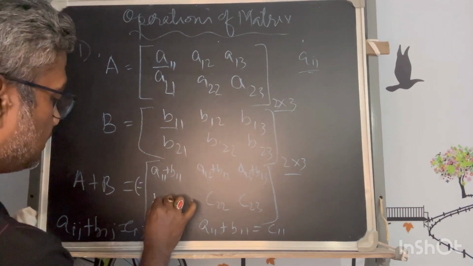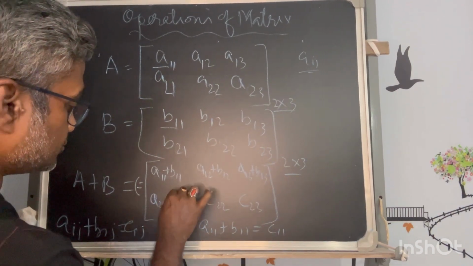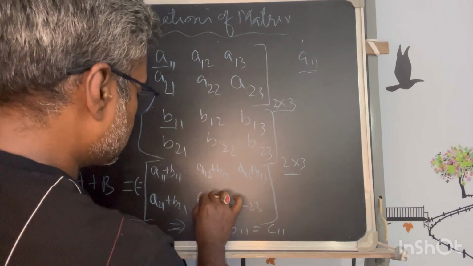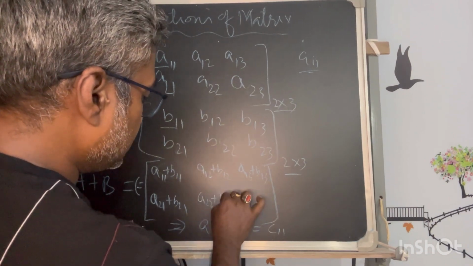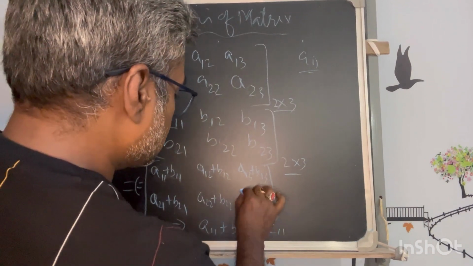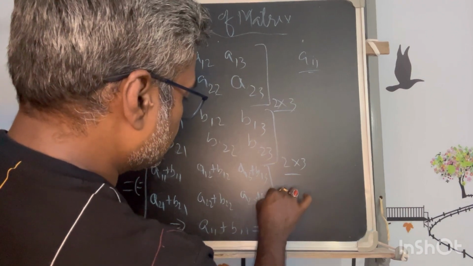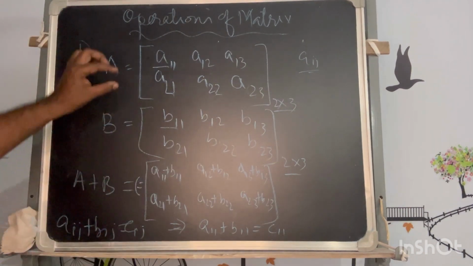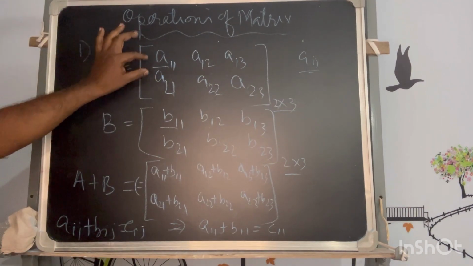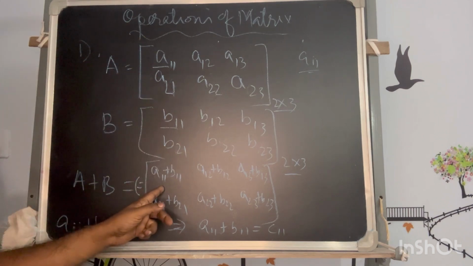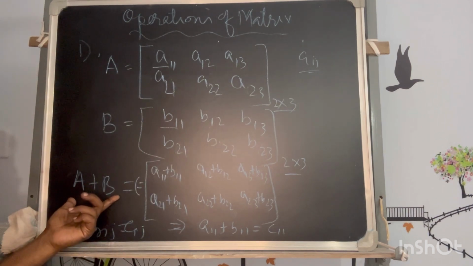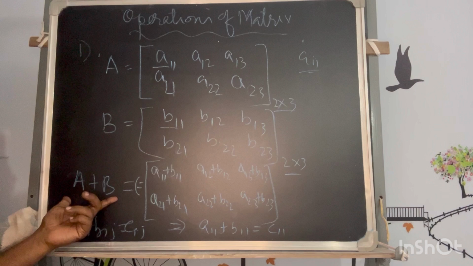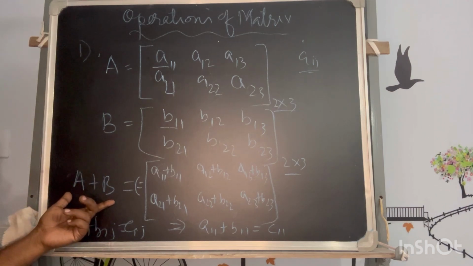This has to be A21 plus B21. This has to be A22 plus B22, and this has to be A23 plus B23. Okay, so that means we are adding the same located elements and getting the result. So this is the straightforward resultant of the matrix when we add it.